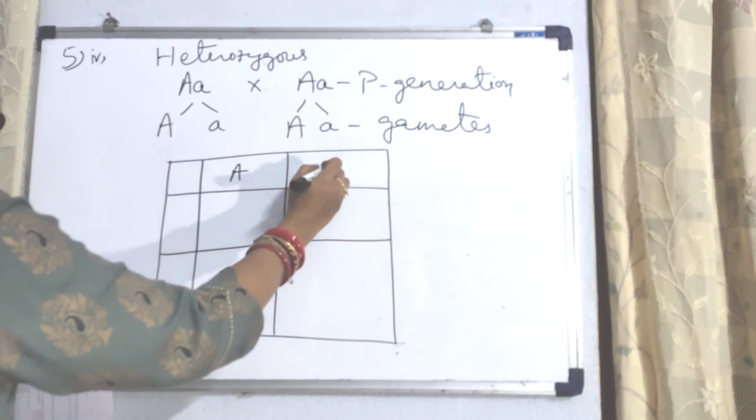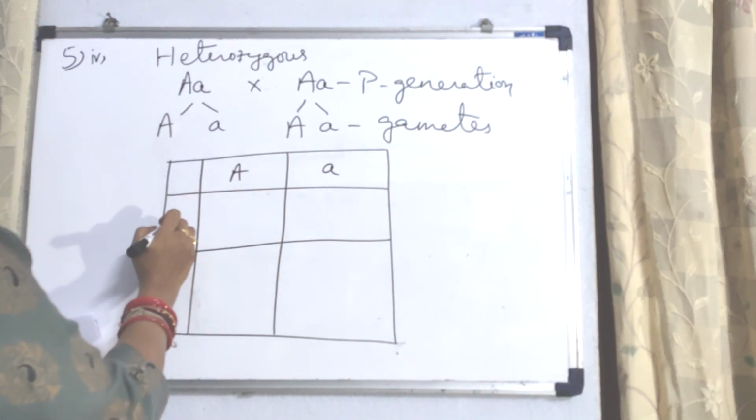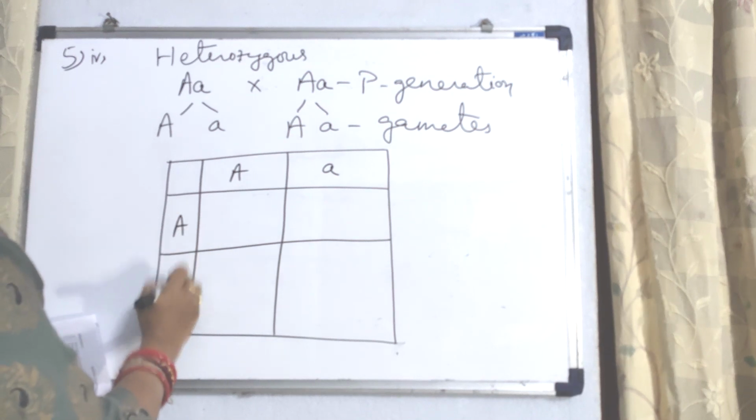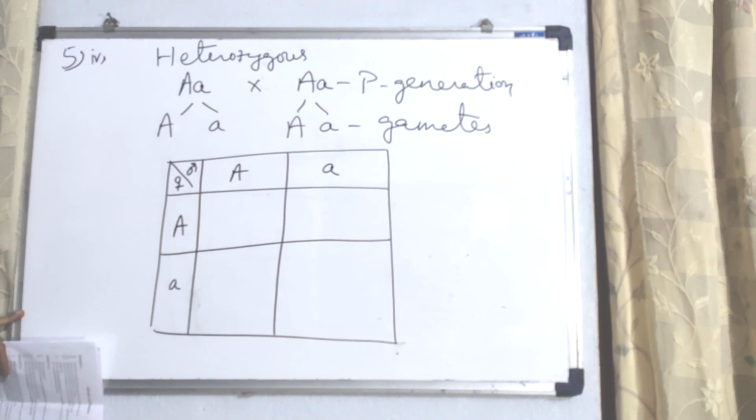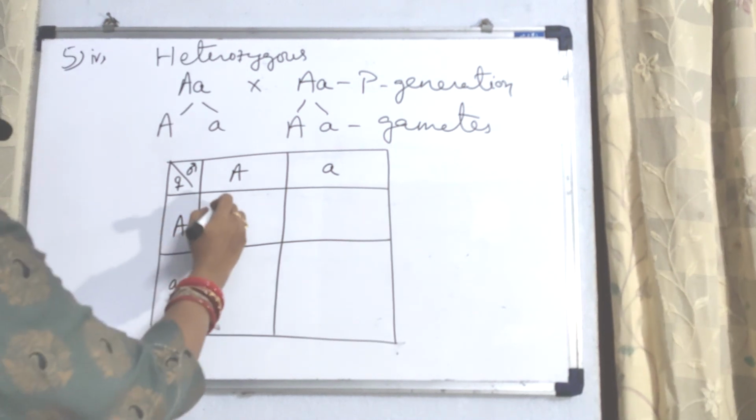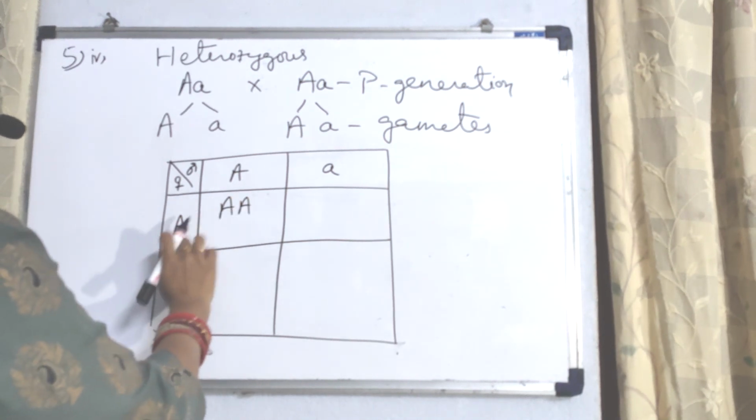Capital A, small a, and on the other side capital A, small a. When the gametes fuse, what's the result?